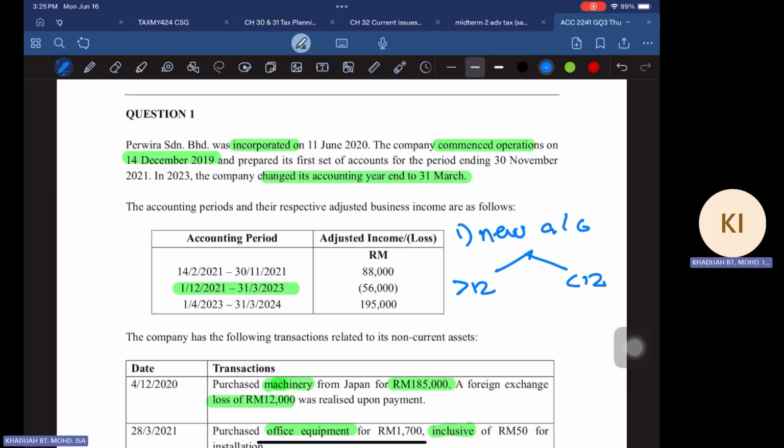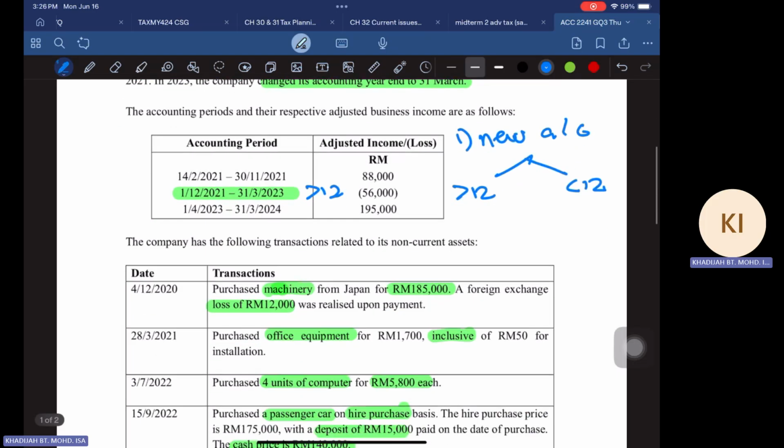Right, so what happened here is that from 1st December, so we're looking at the new account, 1st December 2021 to 31st March 2023, of course, this one is more than 12 months. So it falls under the more than 12 months category. Once the account is more than 12 months, you have to decide whether the new account closed in the following year or in the third year. If it's the following year, we are referring to that. So here is 2021, so the following year is 2022, but you see that your new account closed in 2023, so it's closed in the third year.